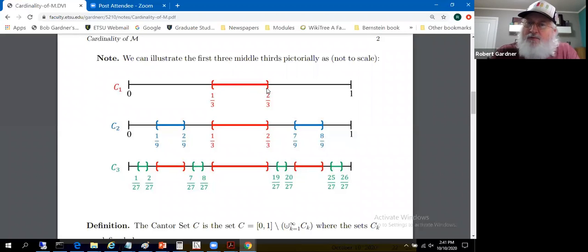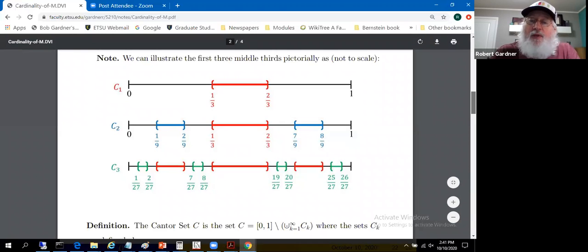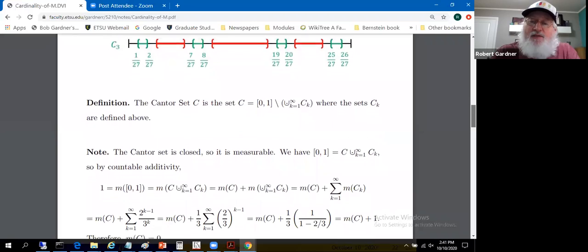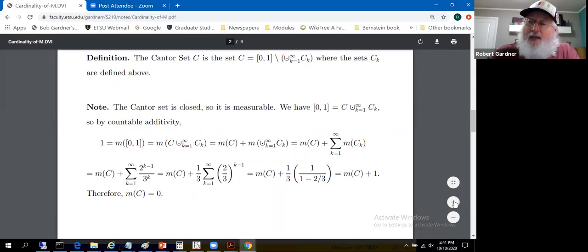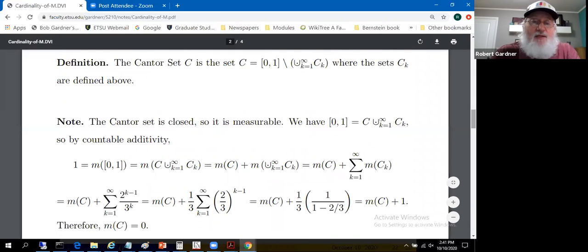2 to the 0 divided by 3 to the 1. The blue gives us 2 to the 1 divided by 3 squared. The green gives us 2 squared, 4, divided by 3 cubed. The 27th is the lengths. So what we can do is add up the lengths of the intervals removed. We get something of the form 2 to the k minus 1 over 3 to the k. That's the lengths.